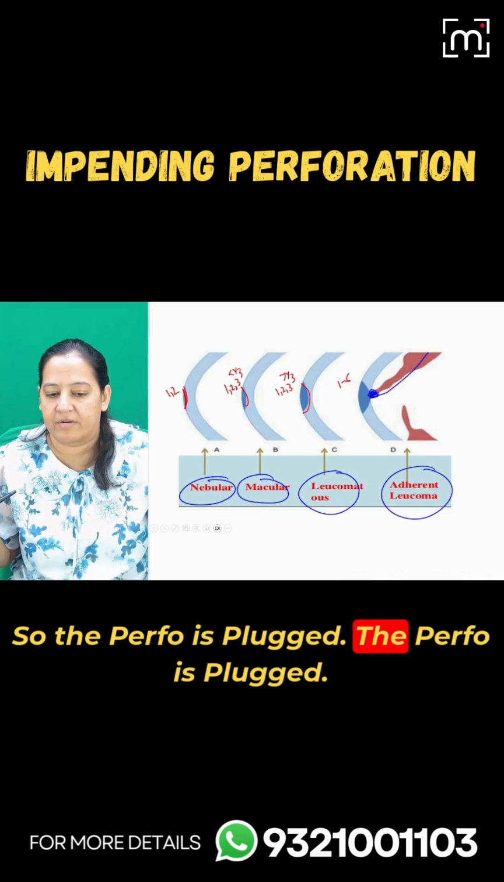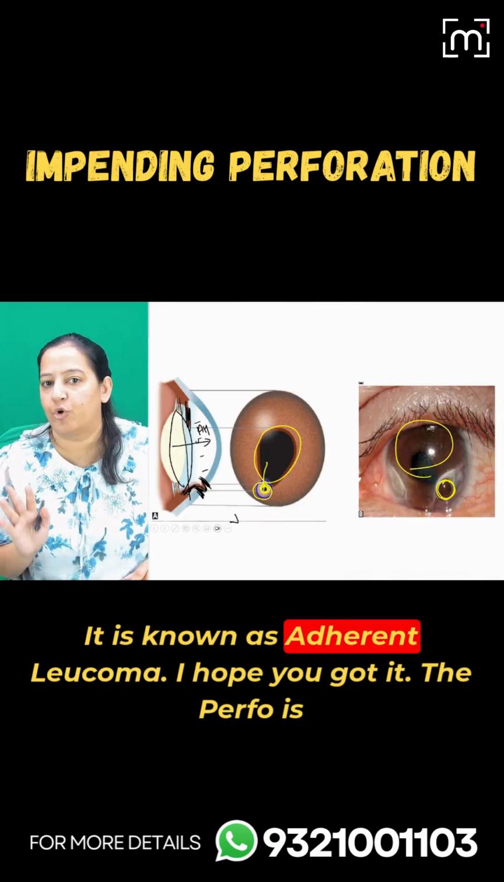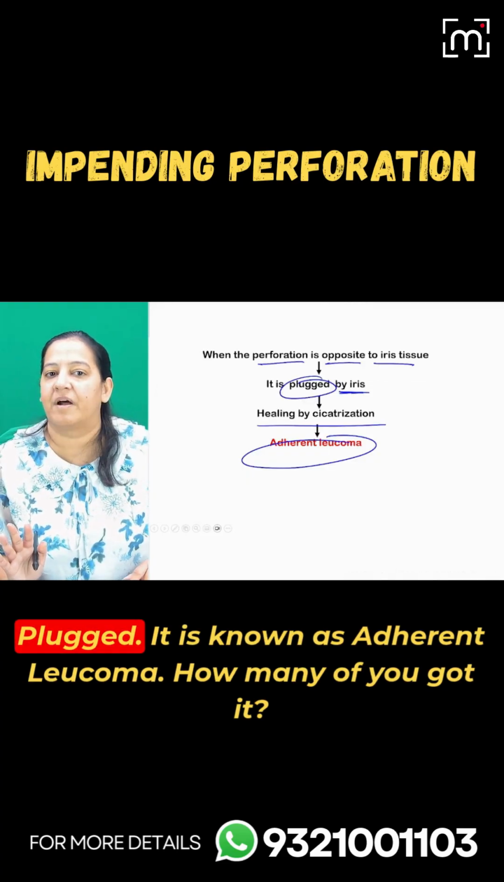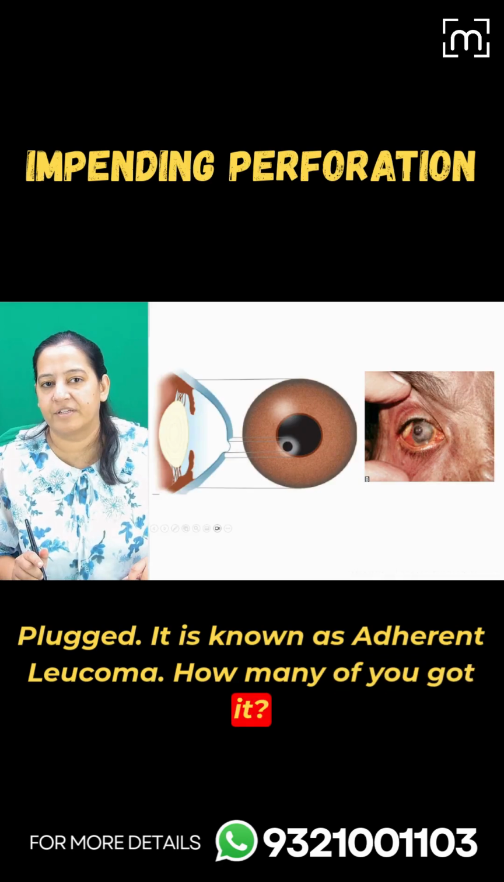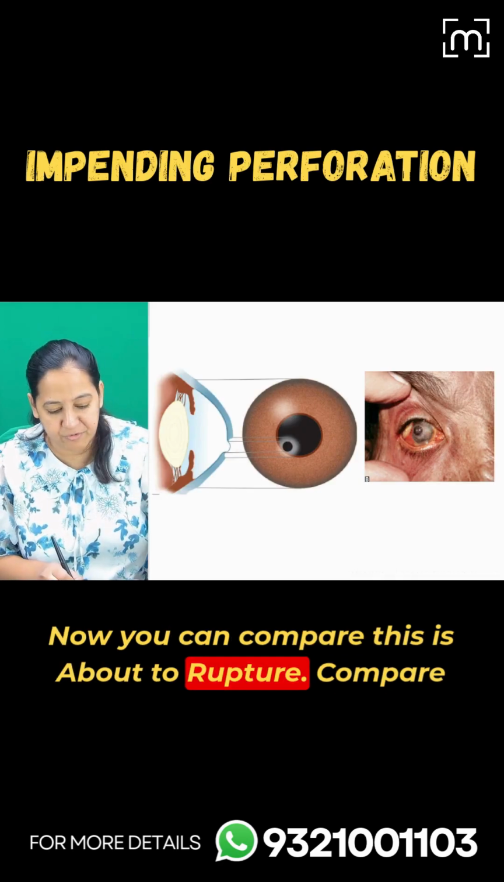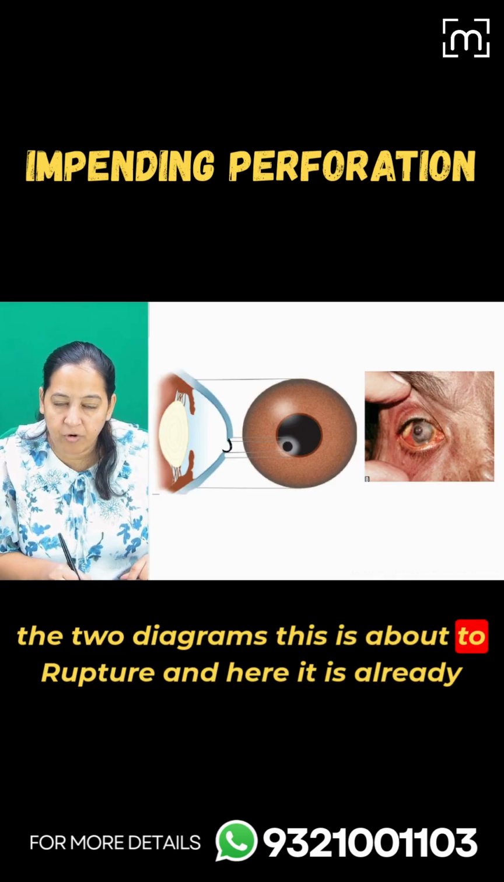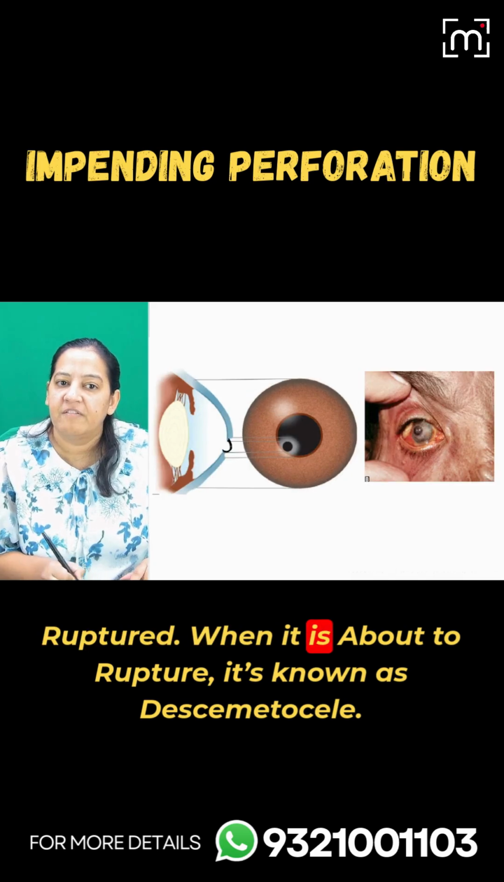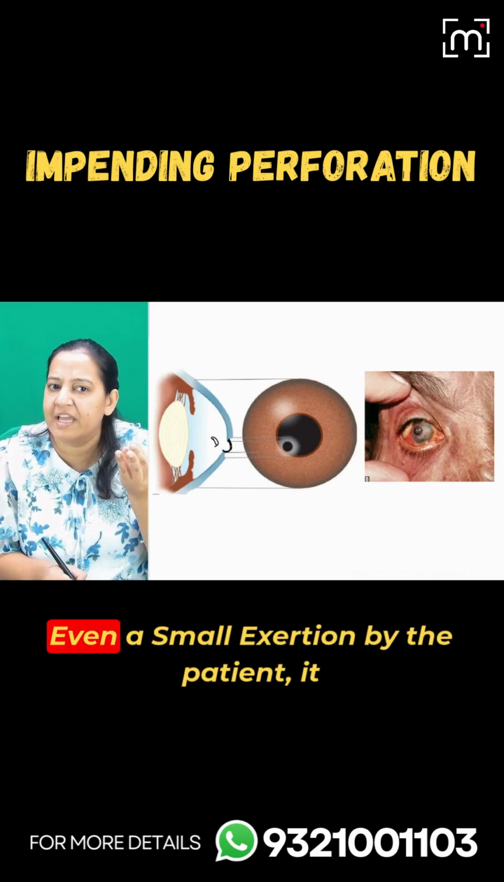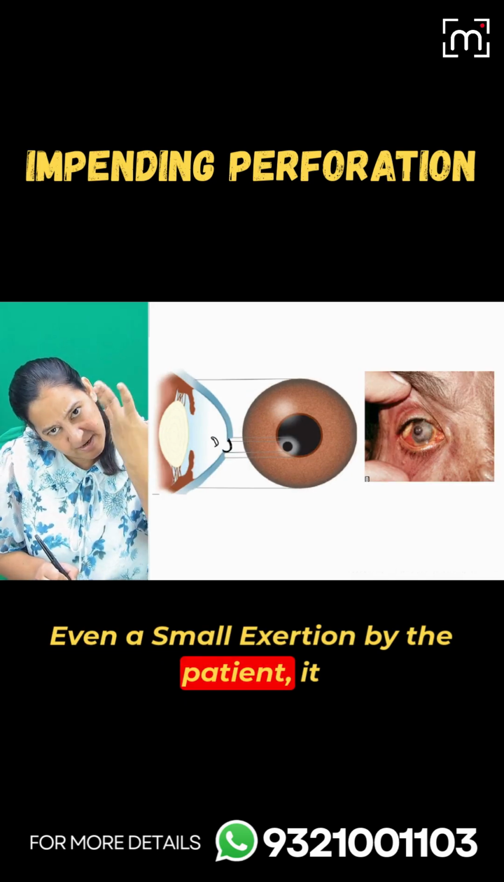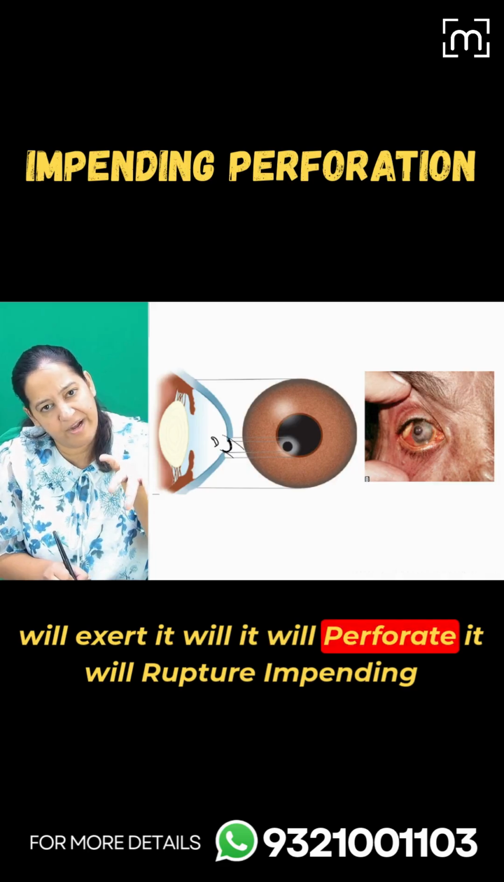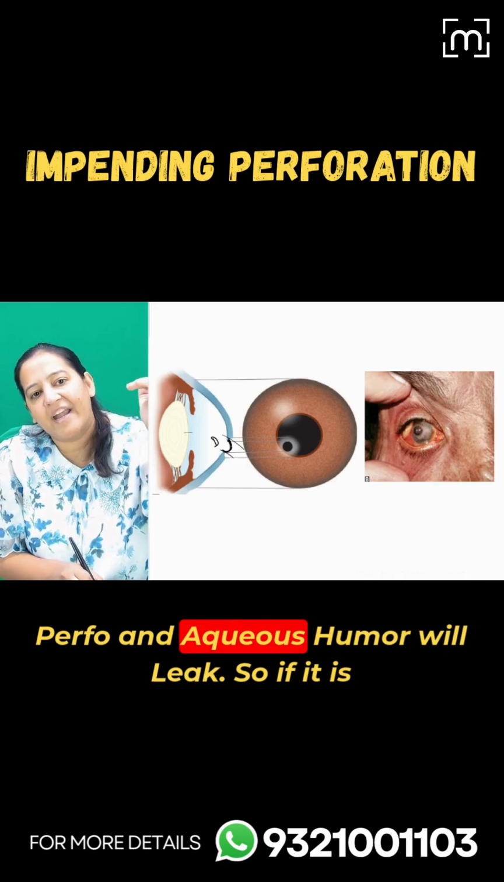So the perforation is plugged. It is known as adherent leukoma. I hope you got it. How many of you got it? Now you can compare the two diagrams. This is about to rupture, and here it is already ruptured. When it is about to rupture, it's known as descemetocele. Even a small exertion by the patient, it will perforate, it will rupture, impending perforation, and aqueous humor will leak.